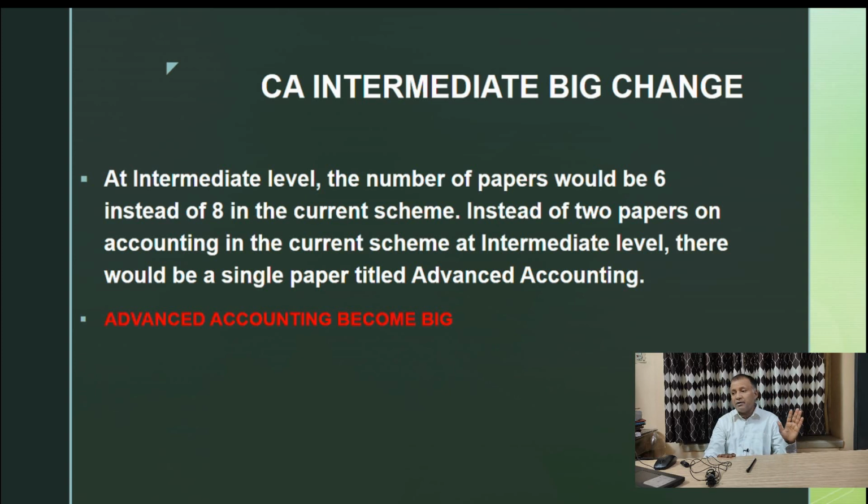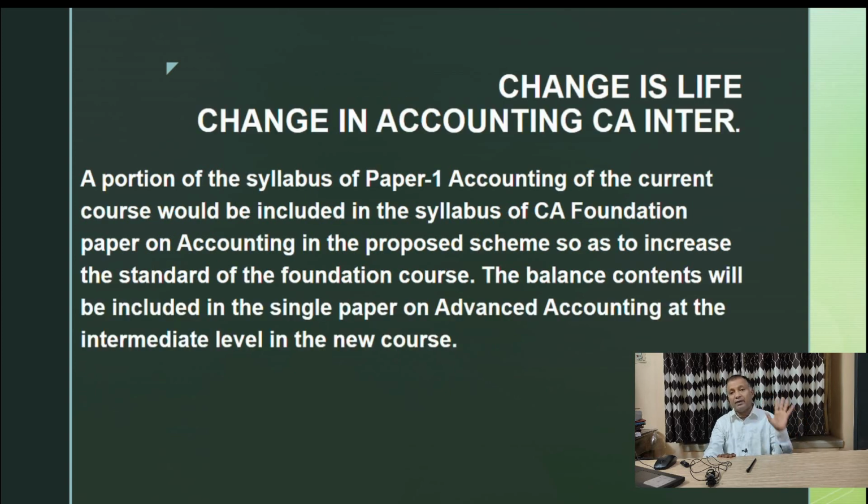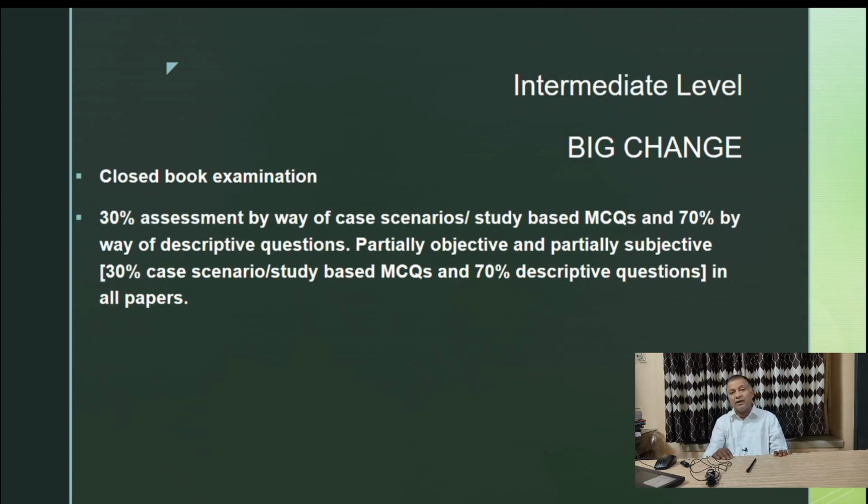Friends, I am telling you, advanced accounting has become very, very big. Then comes paper 1. As I have told you, in CA foundation, paper 1 has also been made big, because a part of the CA intermediate syllabus will be transferred to CA foundation.